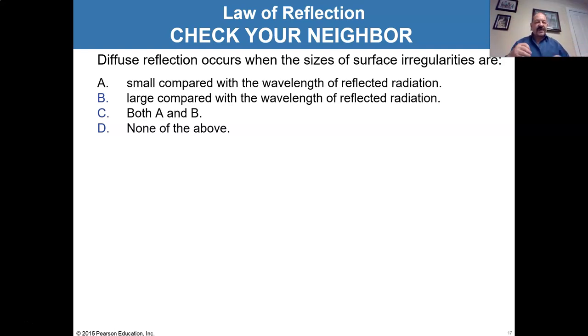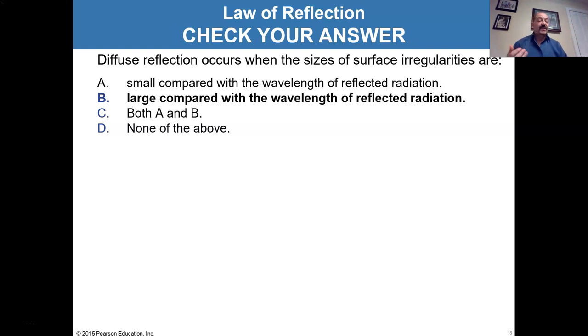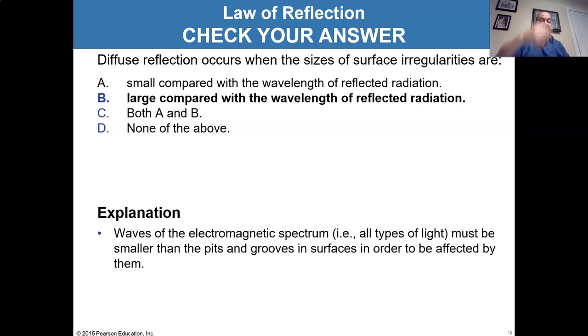So the surface irregularities have to be bigger than the wavelength so the waves can fit into the little grooves on the ground or the bumps on the ground and be affected by it. So the surface irregularities have to be larger than the wavelength, big enough for them to fit into these pits and grooves to be affected.